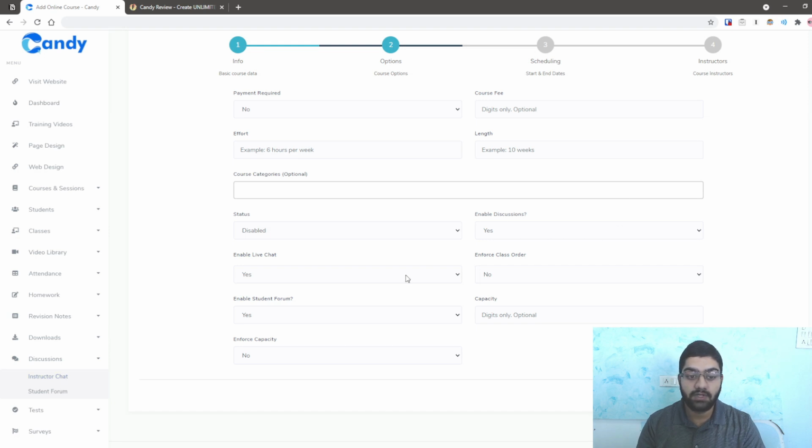And you can also enable live chat, and you can enable class order, meaning that they'll have to follow the classes in order, like chapter 1, chapter 2, chapter 3, and all of that. And you can also enable student forum as seen here. And you can enforce capacity, meaning if you want to limit the number of students, if it's an exclusive class for like 100 people, you can write 100 here and enforce it here. And basically this is it.